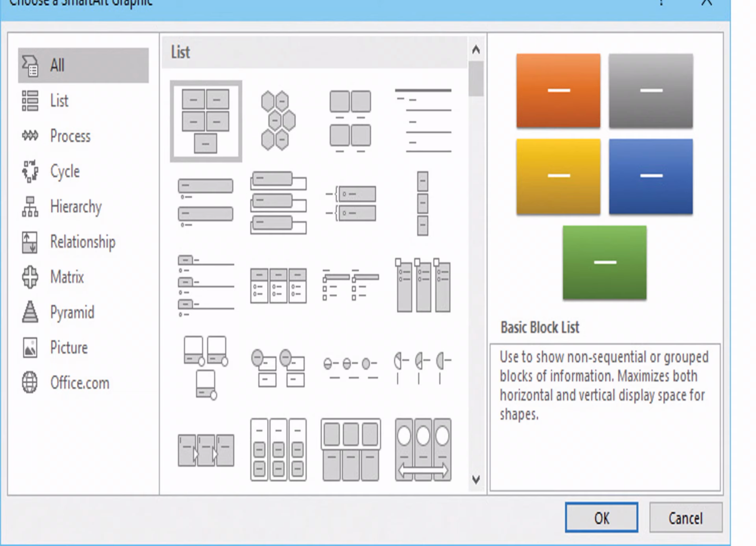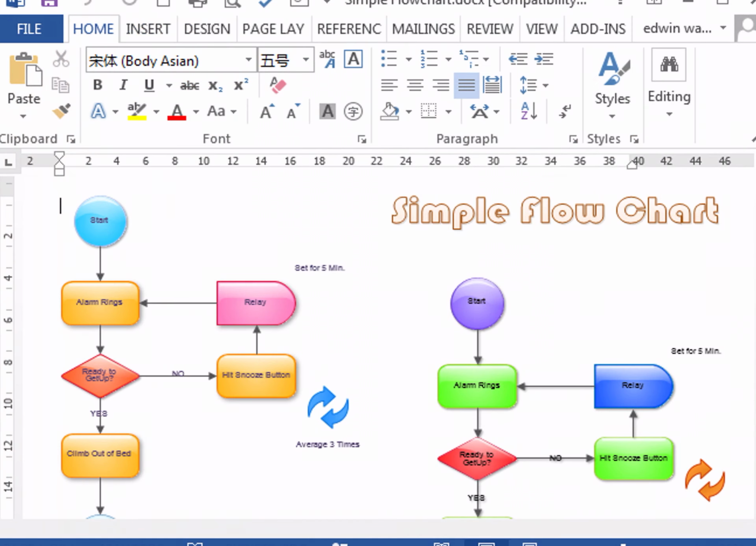On the right hand side you can see the different colors that are used. If you select any one and press OK, you can see this type of picture, the simple flow chart. Then I can write in the different tools like start, alarm, ring, etc. Next is the Excel sheet, the worksheet.